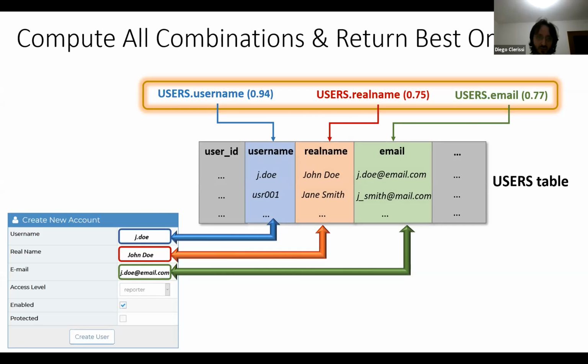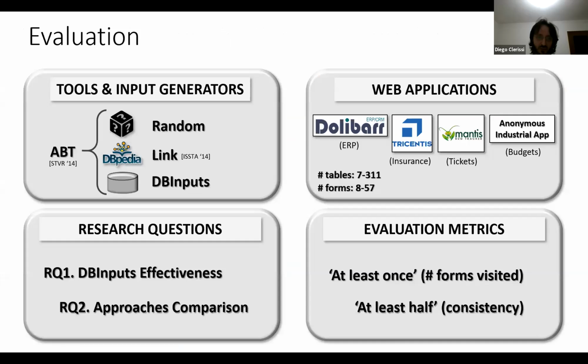So we evaluated our proposal by integrating three different input generator techniques into an ABT tool, which is an Auto Black Test tool that performs web testing of web applications. In particular, the approaches are a random generation of alphanumeric strings, LINK tool, which basically queries DBpedia to return meaningful data, and the aforementioned DBInput, that is the one we propose.